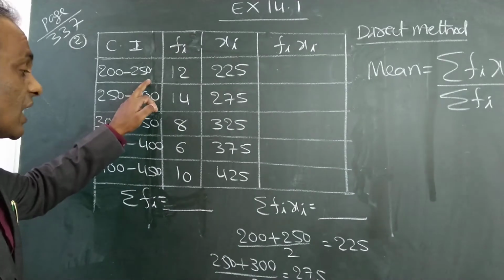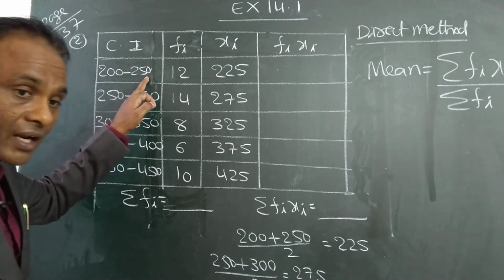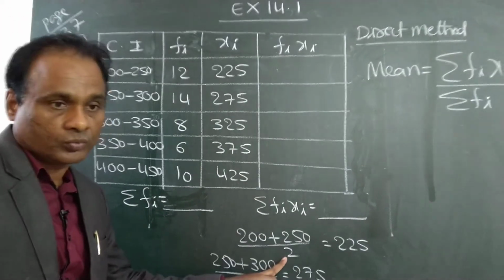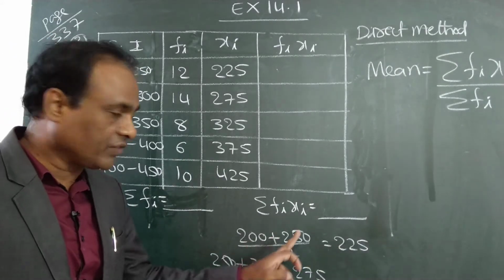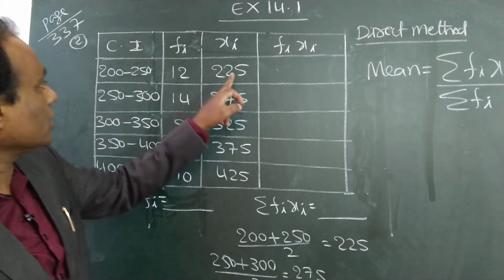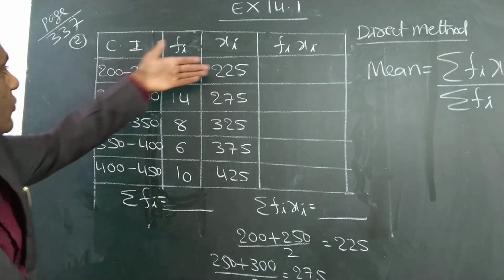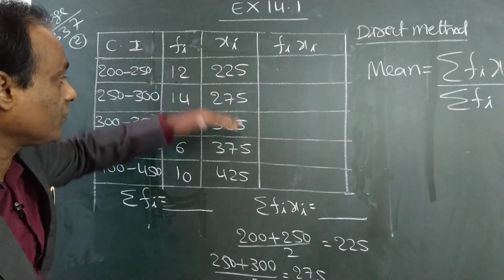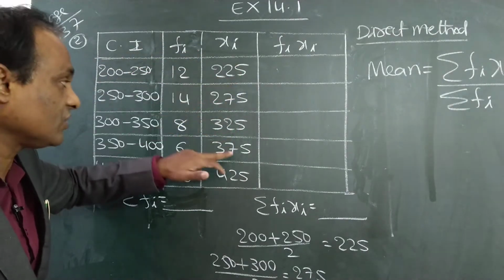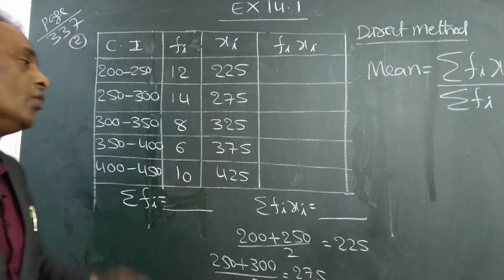This is how I prepared the mid values of the class: lower limit plus upper limit by 2. So 450 by 2 is 225, I wrote 225. The difference is 50 each time, so 275, then 325, 375, 425.